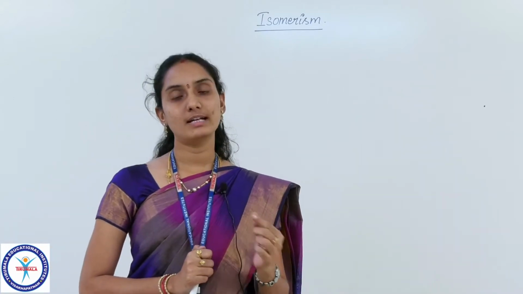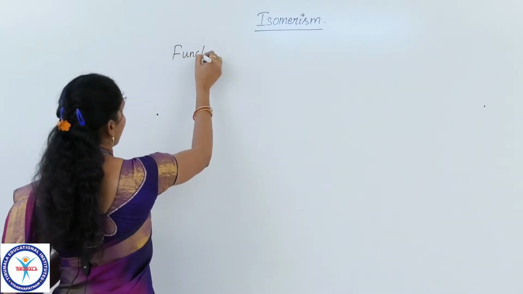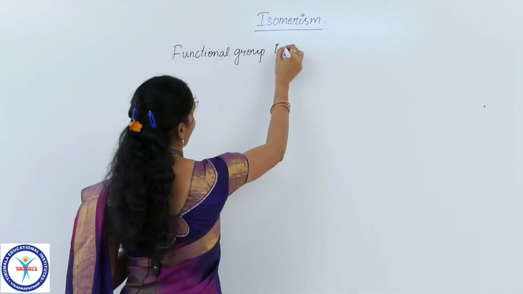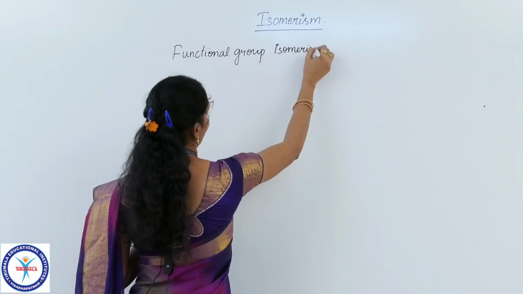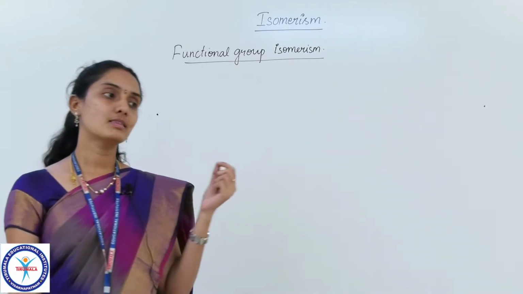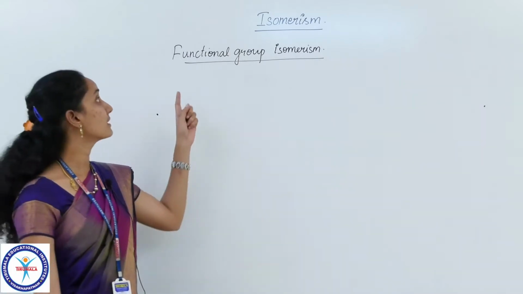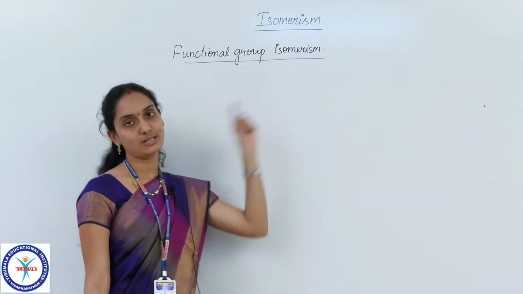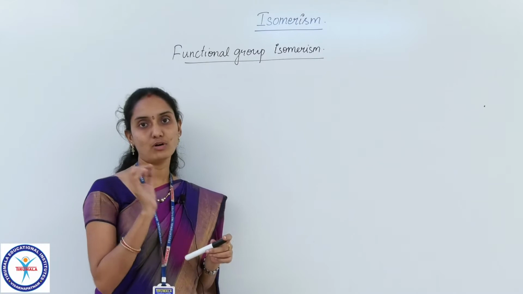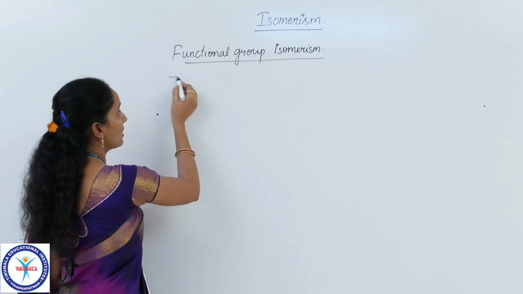So first let us start with the functional group isomerism. As we have discussed in the earlier class, this is the third type of subdivision of the structural isomerism. As the name indicates, the functional group isomerism is an isomerism in which two or more compounds have the same molecular formula but differ in their functional groups. So how do you define this isomerism, children?